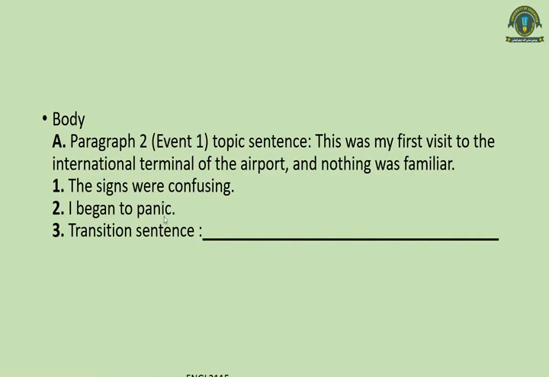The other details in the first paragraph were that the signs were confusing and the writer began to panic. Now what was the transition sentence? This was the transition sentence: I had to find help because I could not be late. So there should be one topic sentence, at least two supporting details, and a transitional sentence in your paragraph.